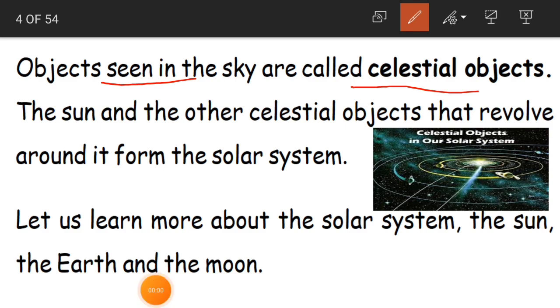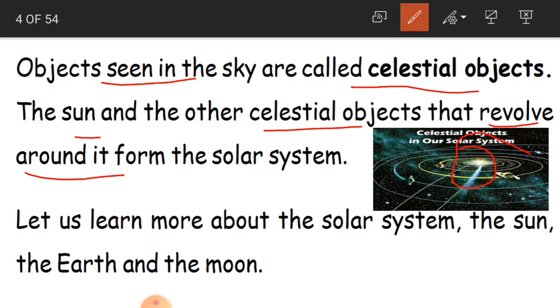The sun and the other celestial objects that revolve around it form the solar system. See here children, what are the celestial objects that revolve around the sun? The sun is also one celestial object, and we have some other celestial objects which revolve around the sun.